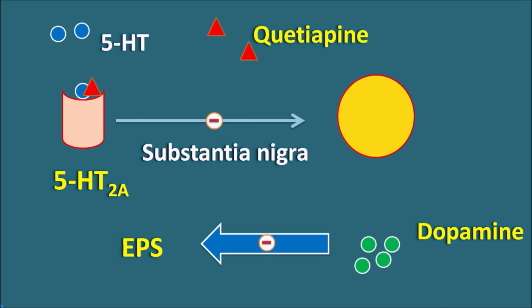We have seen that quetiapine, by acting through the 5-HT2A receptors, can increase dopamine release, and this enhanced release of dopamine along with glutamate can improve the negative symptoms. The negative symptoms of psychosis are mainly the flattening of emotional responses and social withdrawal, which can be promoted by increased release of glutamate and dopamine. So again, quetiapine can relieve the negative symptoms by blocking the 5-HT2A receptors, which increases dopamine as well as glutamate levels. Now let us see the side effects of quetiapine.